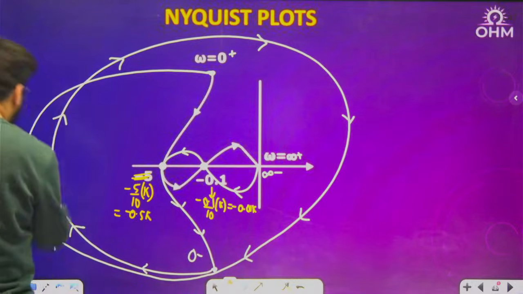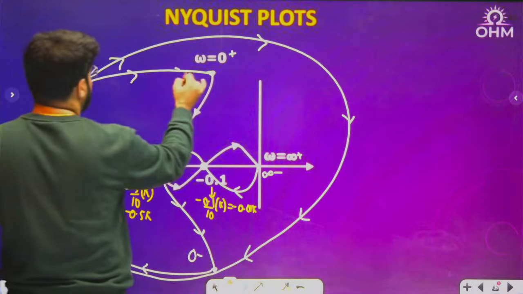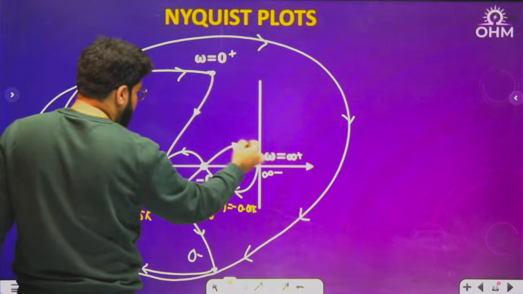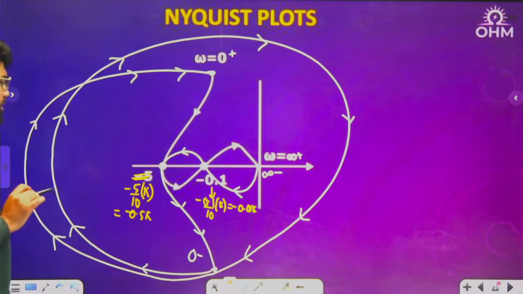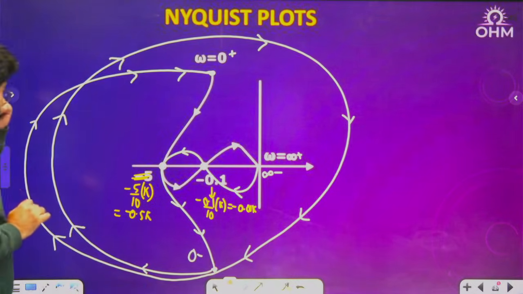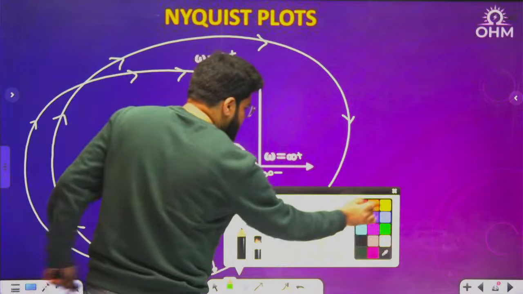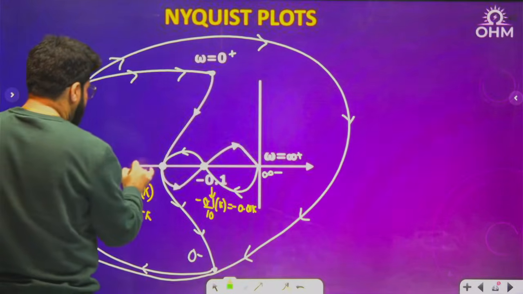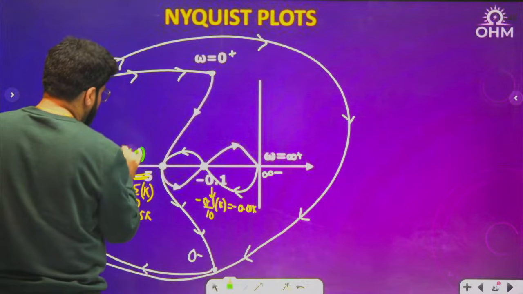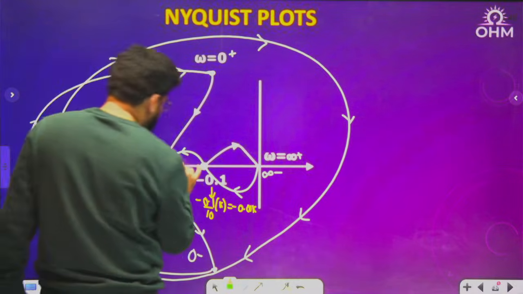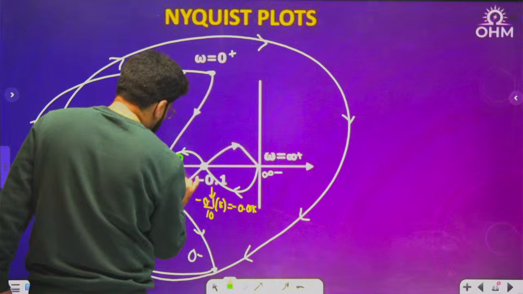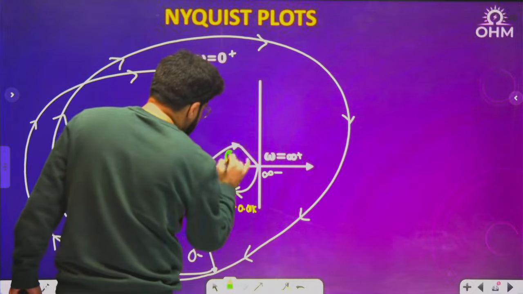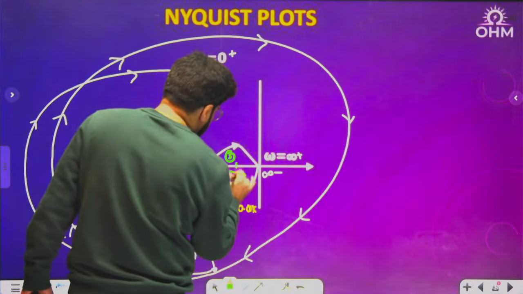From 0 minus I come to 0 plus, and from 0 plus finally I come to infinity plus. All right. So again there will be 2-3 cases. Case number 1 here for minus 1 comma 0, case number 2 for minus 1 comma 0, and case number 3 here for minus 1 comma 0.